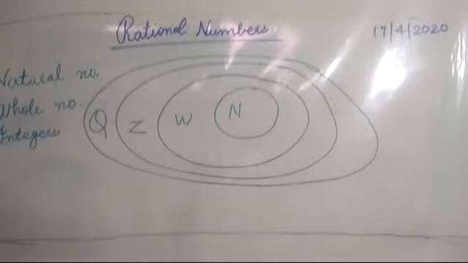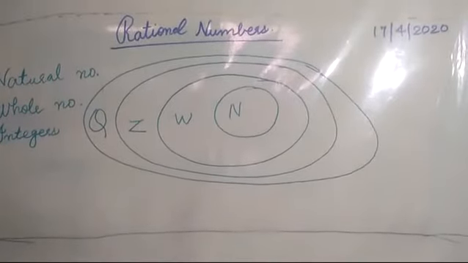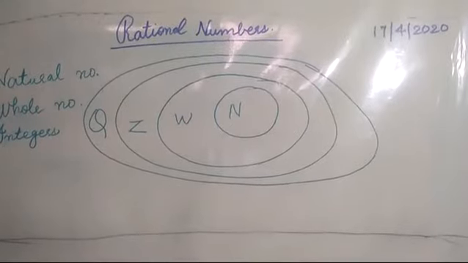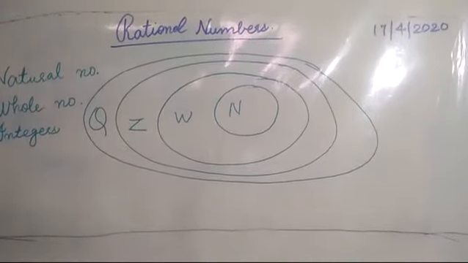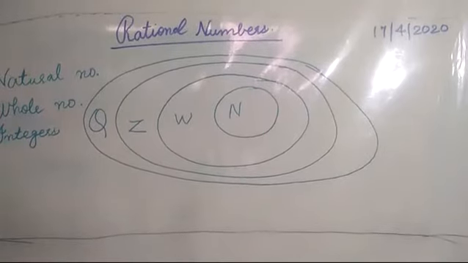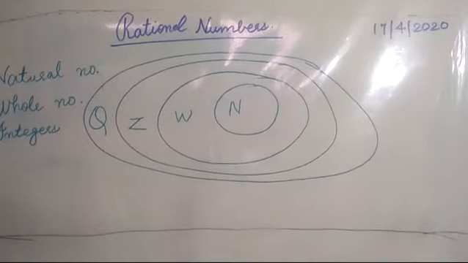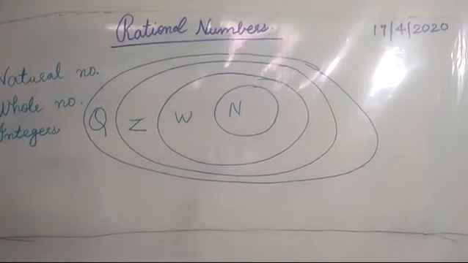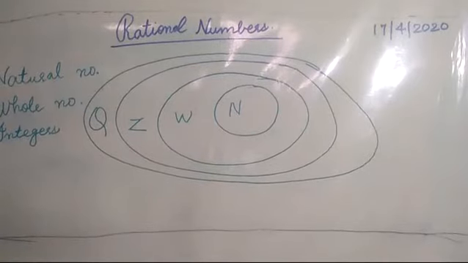Now, natural number. It is a set of numbers which starts from 1 and goes up to infinity on the positive side. Whole number. It is a set of natural numbers including 0, and including 0 is said to be whole numbers. Then we have integers. Integer. It is a set of numbers with whole numbers and the negatives of the numbers, and they are said to be integers.